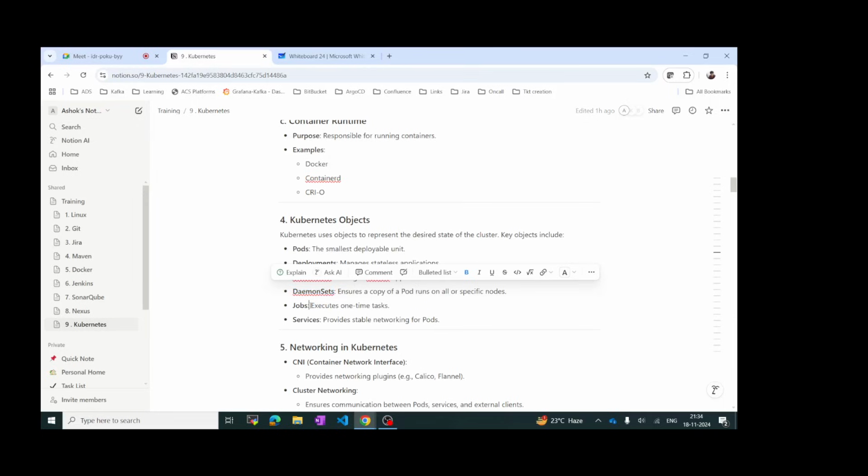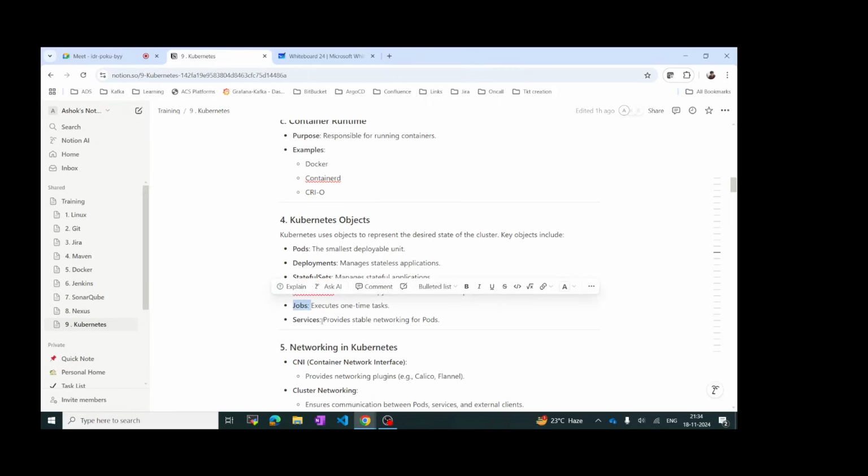And then we have something called jobs. In case a pod is coming up and you have to do some task only one time, for example, when the pod comes up we have to run some script, then we have to run the jobs.